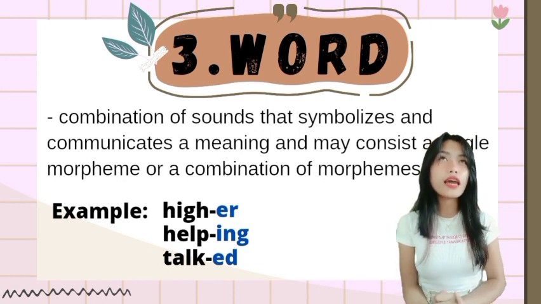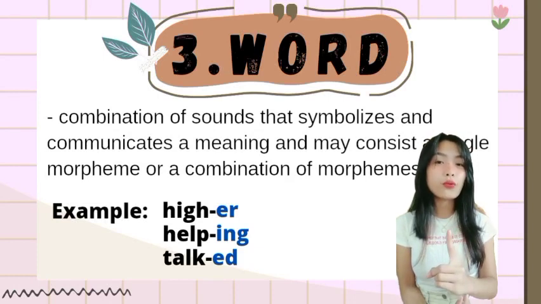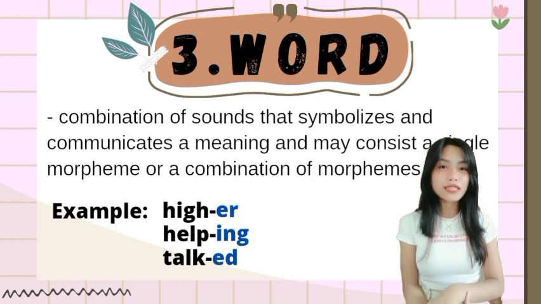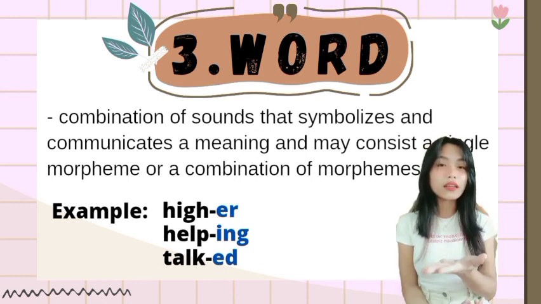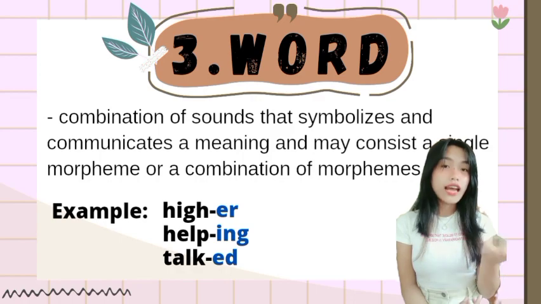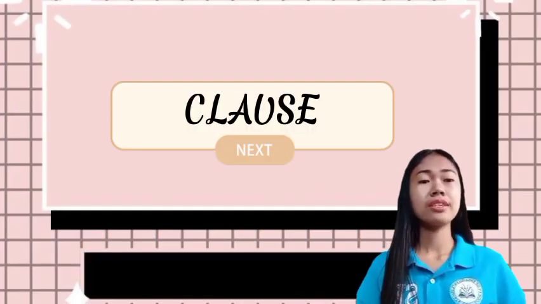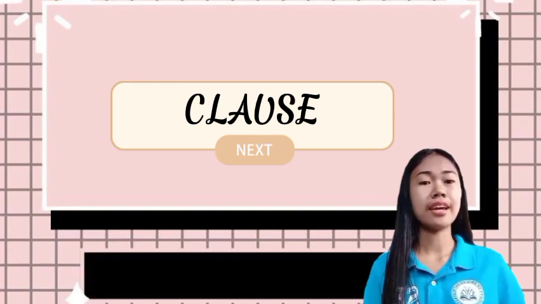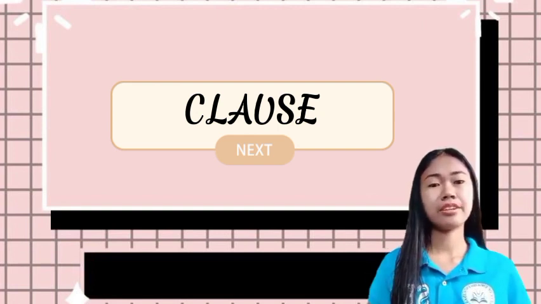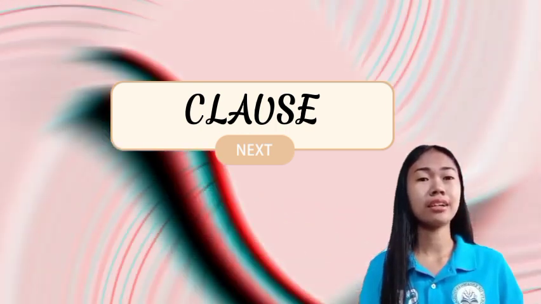But when we say wilderness, it is a word with more than one morpheme: wilder and ness. So today we are going to dig deeper into clauses and their types. So let's get started. What is a clause?